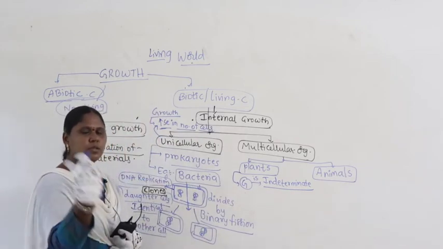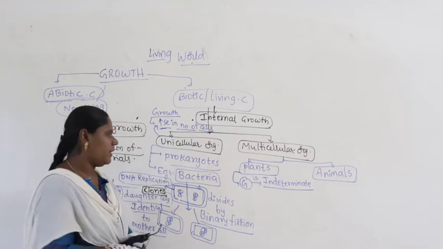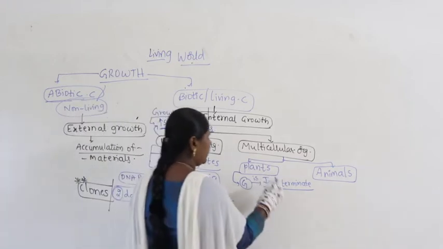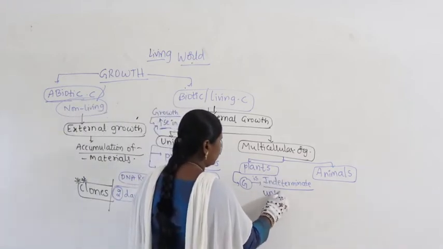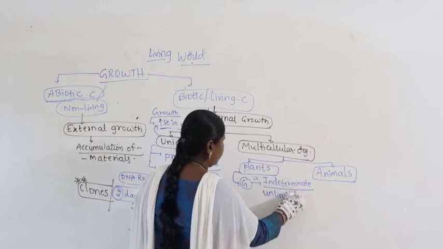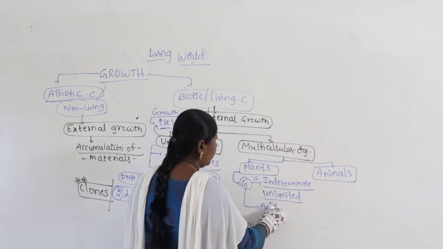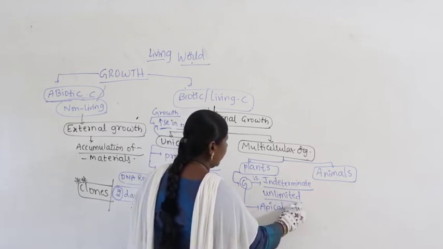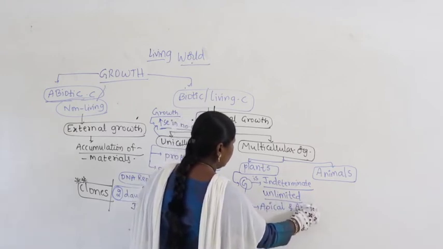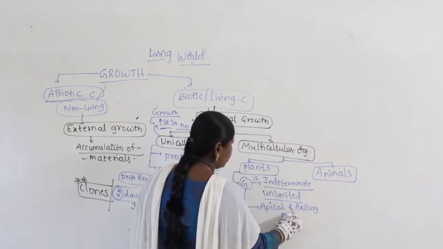It keeps growing throughout the lifespan of the plant. Indeterminate, or we can say it is unlimited. Why is it unlimited? Because of apical meristem and axillary or lateral meristems.